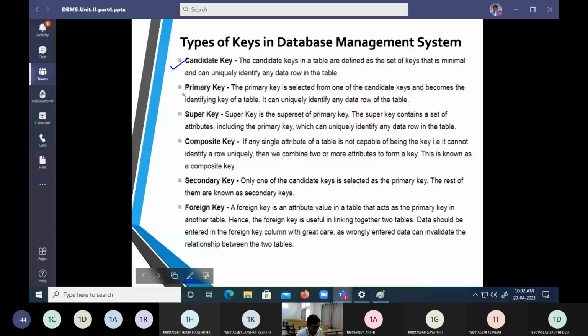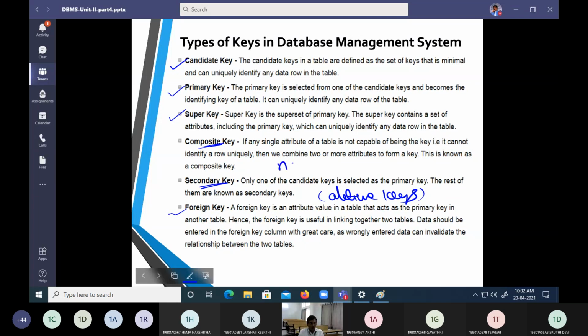We discussed candidate key, foreign key, super key, and primary key. Now let us look into two words. One we are going to call a composite key, another a secondary key. Secondary keys we are going to call alternative keys.